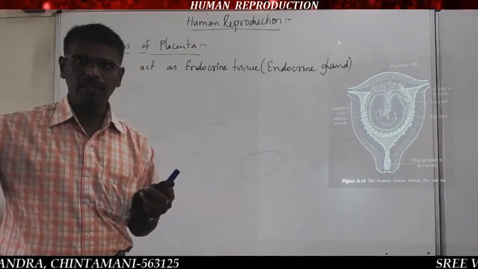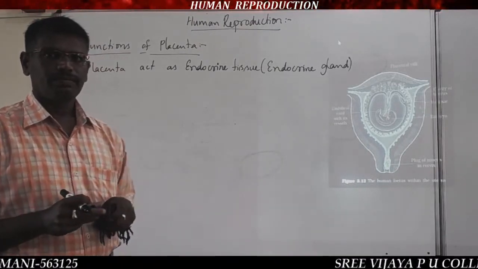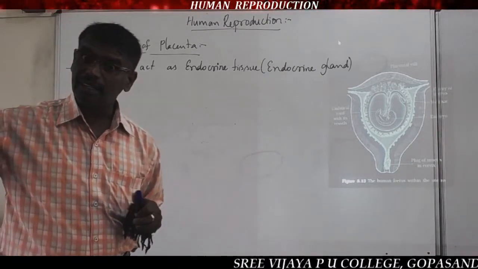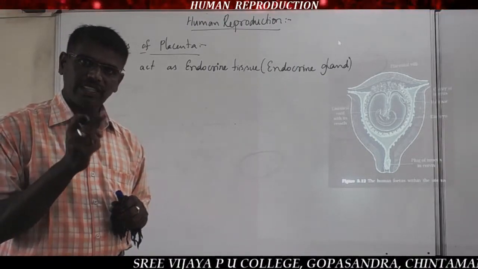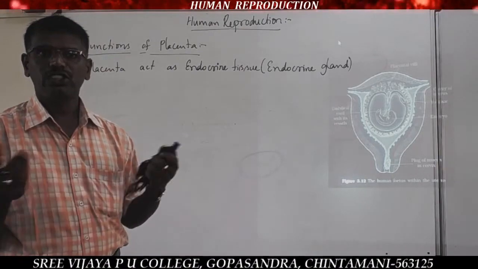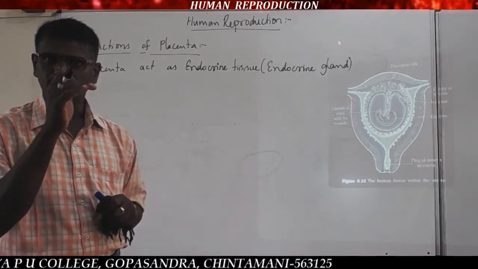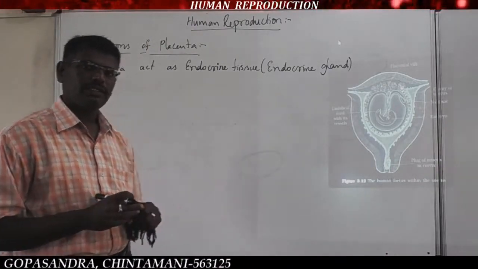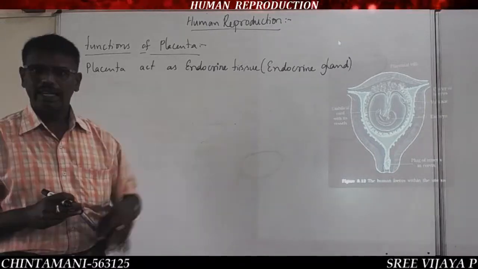The secretion reaches the target organ through some pipe, and we call those exocrine glands. The gland secretes a secretion, and it must reach the target organ. But where there are no ducts, no pipe-like structures for the transport of those secretions, such glands are called endocrine glands. So here the placenta also acts as an endocrine gland.